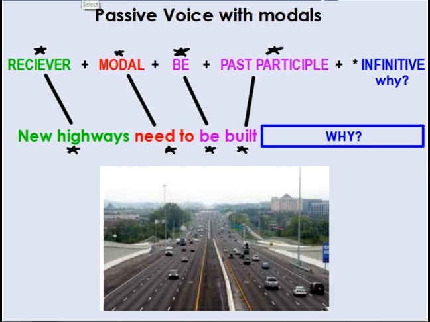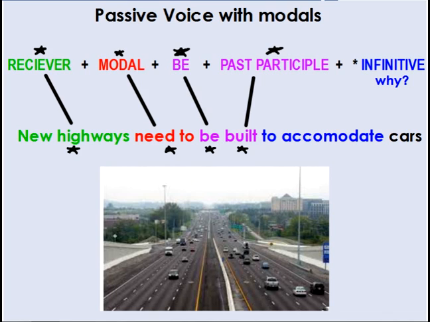Now, if I want to describe why new highways need to be built, I can use an infinitive phrase to describe why. So new highways need to be built. Why? To accommodate cars. Okay? Now, let's remember something. When I use a modal verb, I need to remember that modal verbs are special because the verb after is always in a base form.